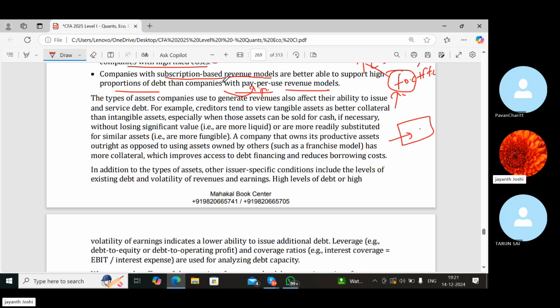But in the subscription based model, they know how many people will subscribe, and once they subscribe, yeah, we understand 10% people may leave the subscription, but they know 80% of the people are going to continue with them. Every month they will be making the payment, so it becomes easy for them to service or pay off their debts.